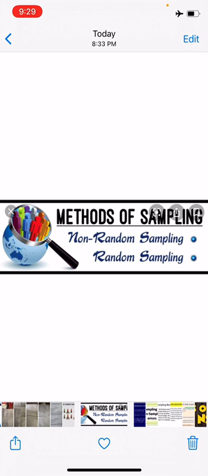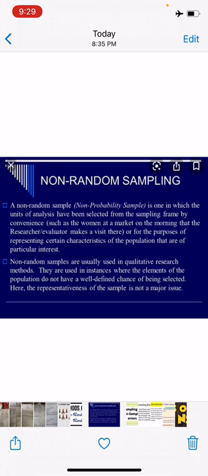Students, today inshallah we will see methods of sampling. There are two methods of sampling, non-random sampling and random sampling. Now we will see what is non-random sampling.